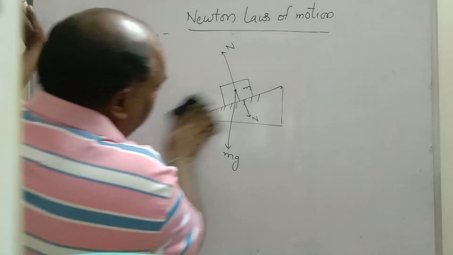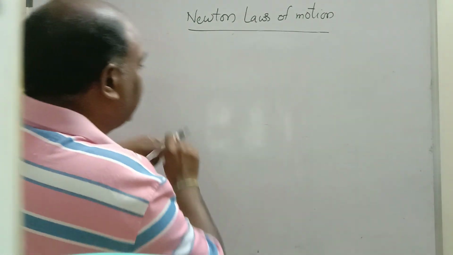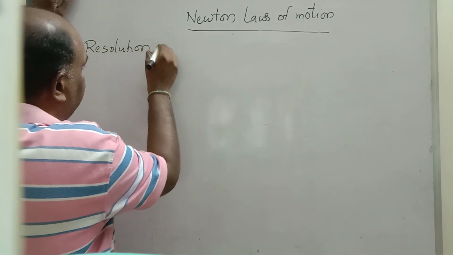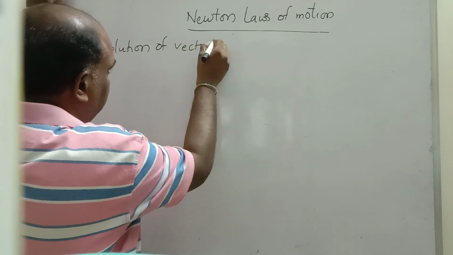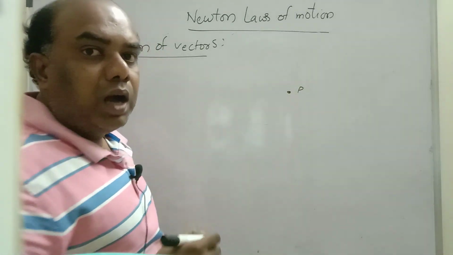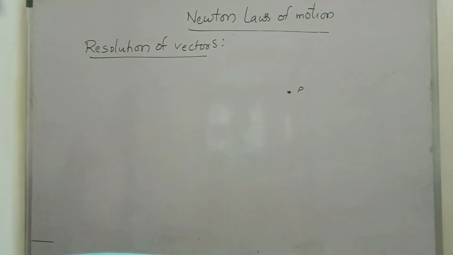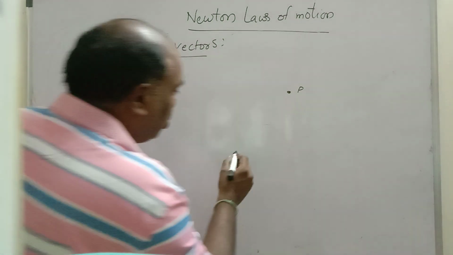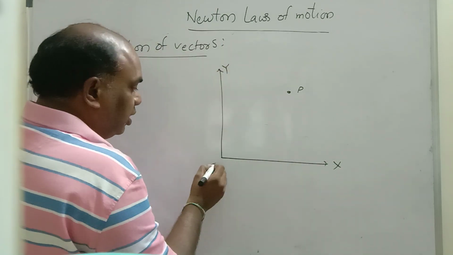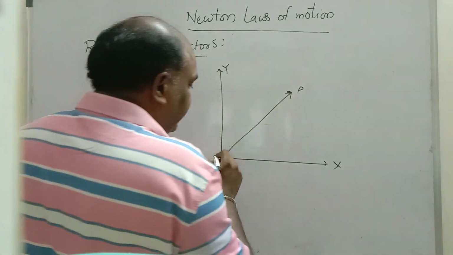If you don't know how to resolve a vector, once again I will explain how to resolve vectors. Resolution of vectors, I am repeating once again. See children, this is a point P. How to define point P? Where is it? To define this point, I imagine two coordinate axes. This is the x coordinate, this is the y coordinate. This is the origin. From the origin to P, this is a vector, the OP vector.